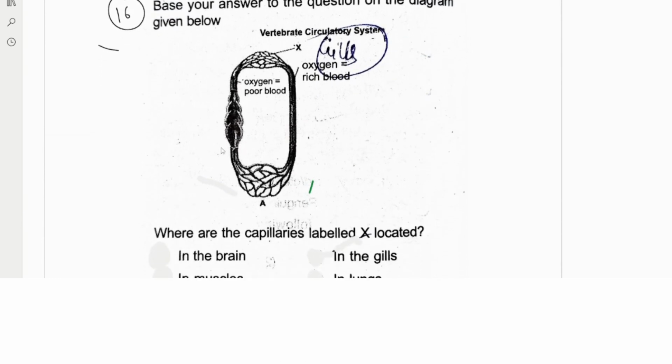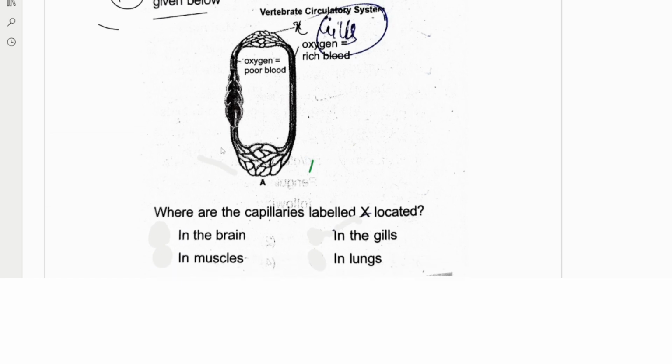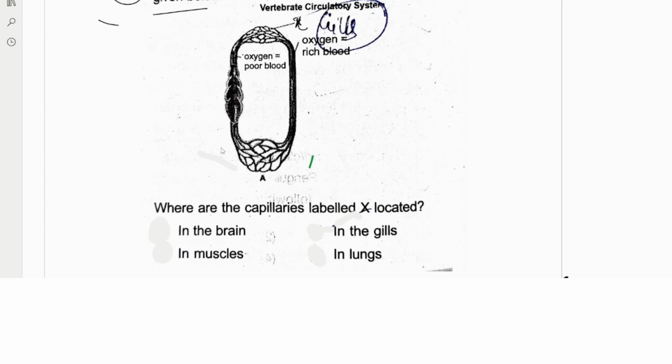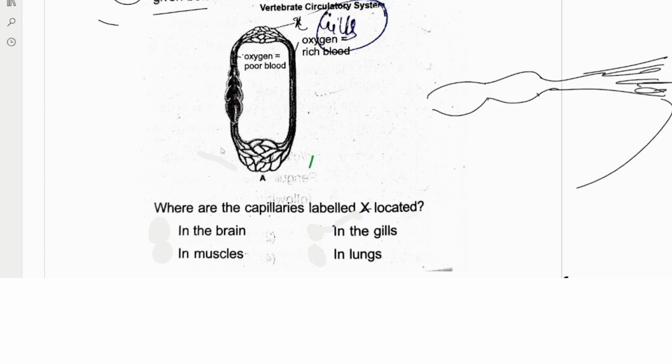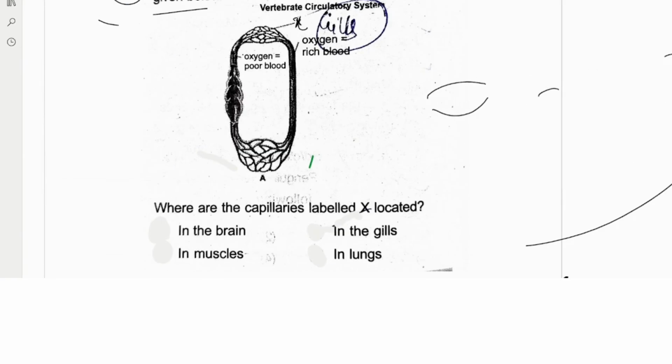Now let's see the next question, number 16. You have to find out the X in the correct diagram given below. X is what? In the fishes, they are having the atrium and ventricle for the heart, and then they are connecting with the gills, and then to the body parts. So let me show you properly. They have the atrium, then the ventricle, then a connection just like a blood capillary.